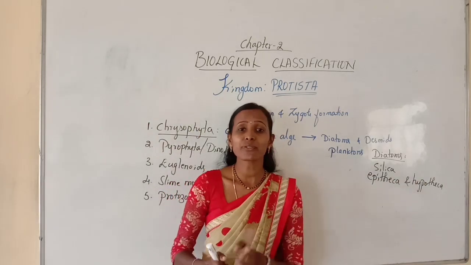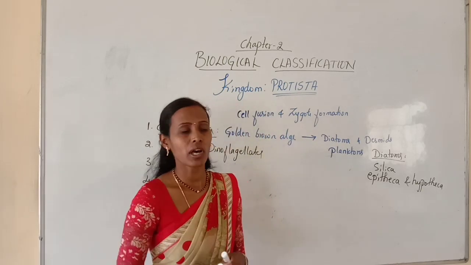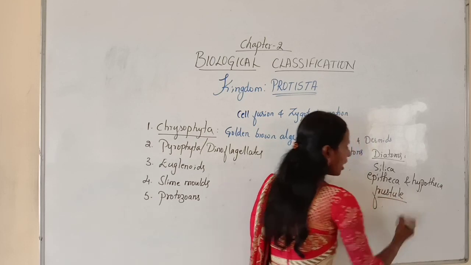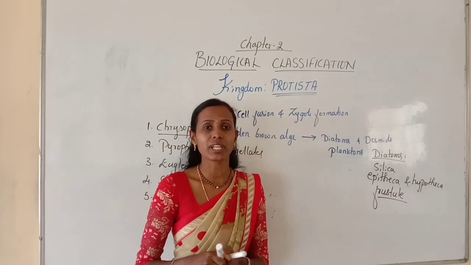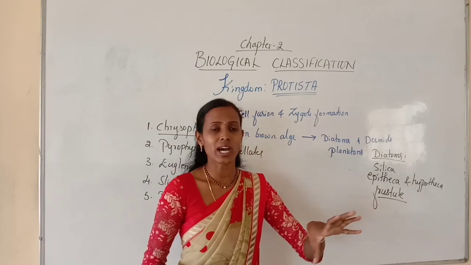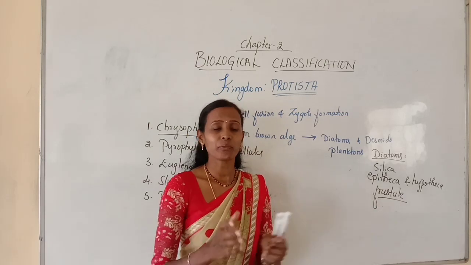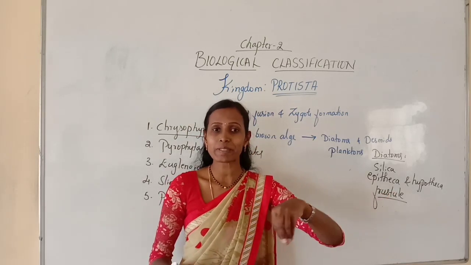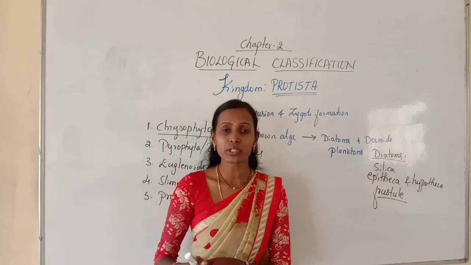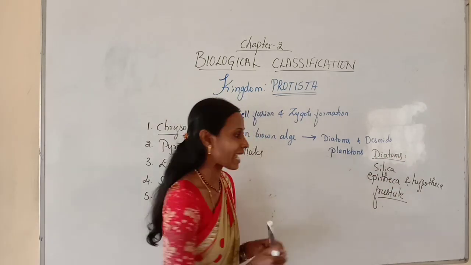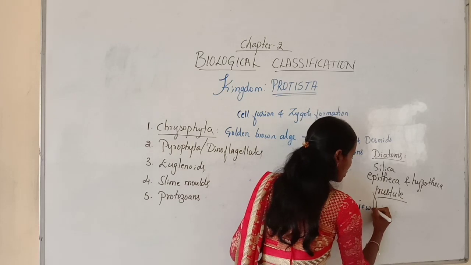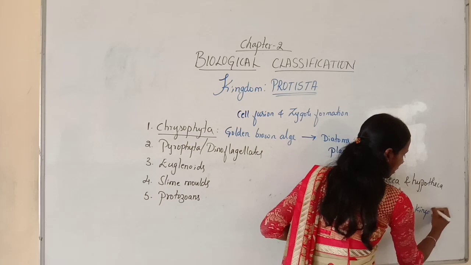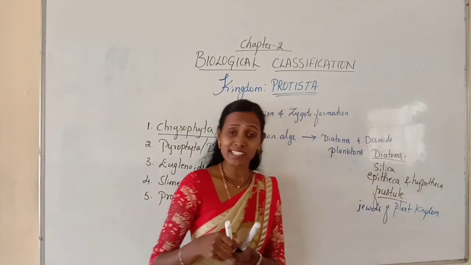The silicified cell wall of diatoms is called a frustule. Because of the deposition of silica, diatoms are referred to as jewels of the plant kingdom, because they are highly sculptured.